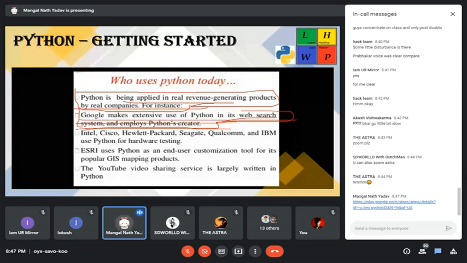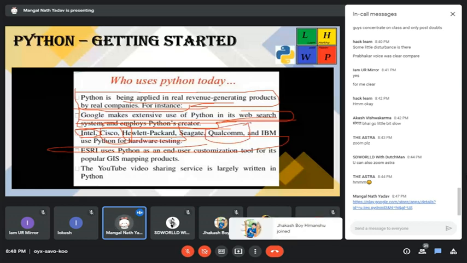Intel, Cisco, Hewlett Packard, Seagate, Qualcomm, and IBM use Python for hardware testing. Intel is a CPU provider, Cisco is a networking company, and Hewlett Packard, I don't know that much about. Qualcomm is also a processor company which provides Android processors, and IBM does many categories.